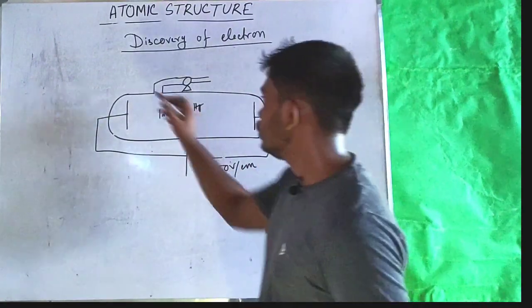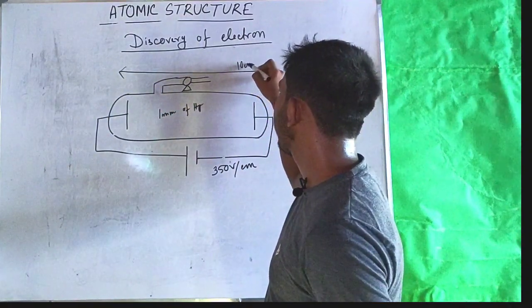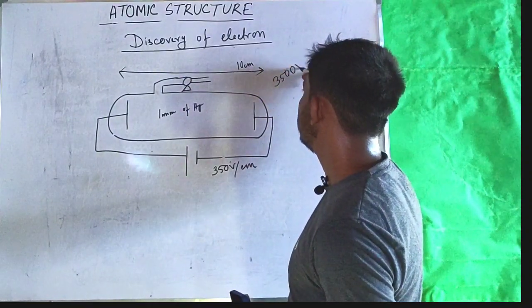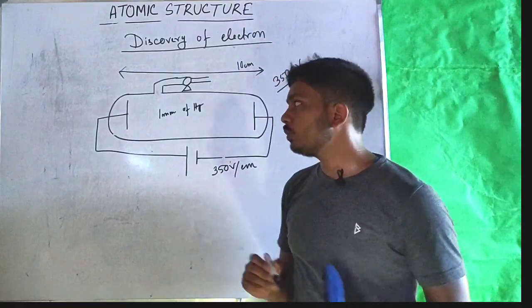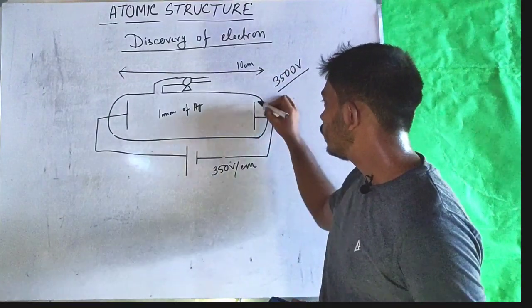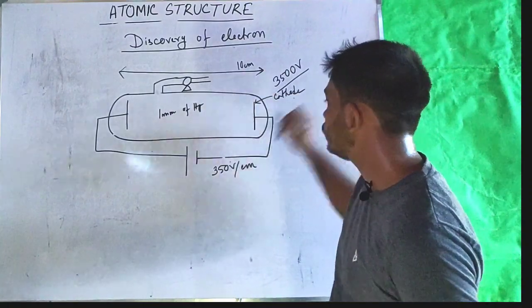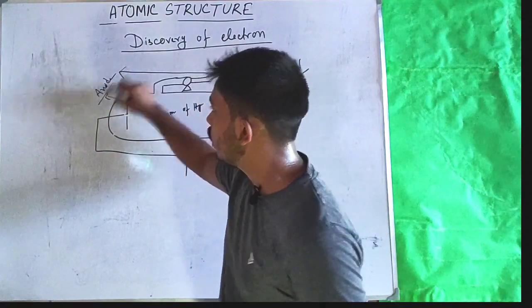If the tube was 10 centimeters long, then the potential difference will be 3500 volts. With this setup, they observed a glow of light around this cathode. So this is the cathode. This is the anode.